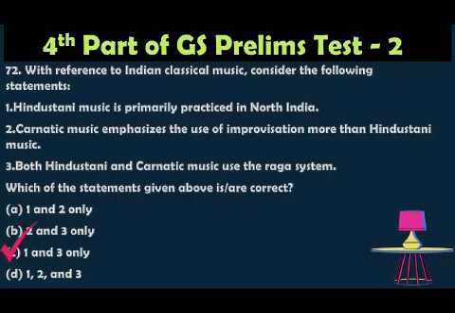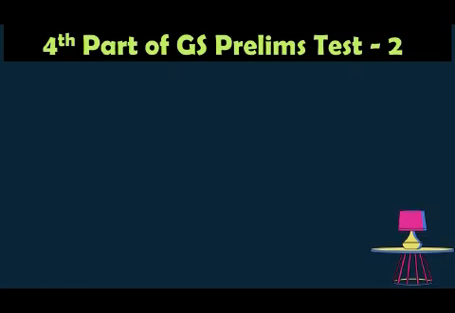Hindustani music is primarily in North India, that is correct. Both Hindustani and Carnatic use the raga system, that is also correct. The second statement is wrong: Hindustani music has more improvisation, while Carnatic music follows a structured approach. So it is Hindustani, not Carnatic, music that has more improvisation. So options 1 and 3 are correct.